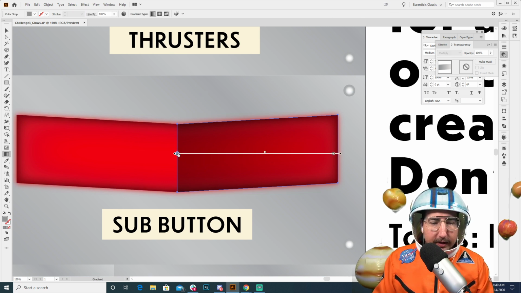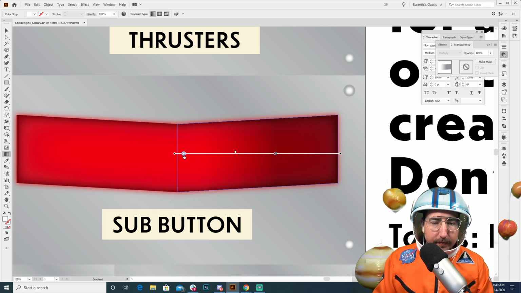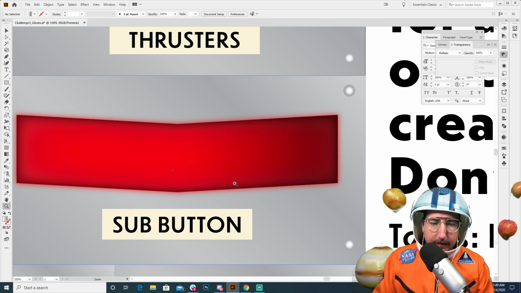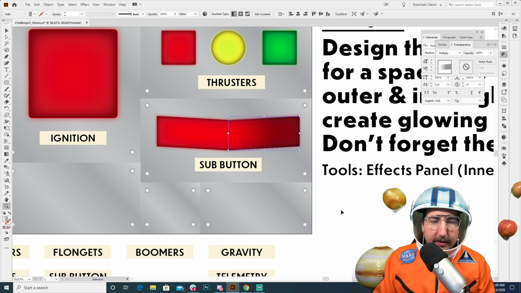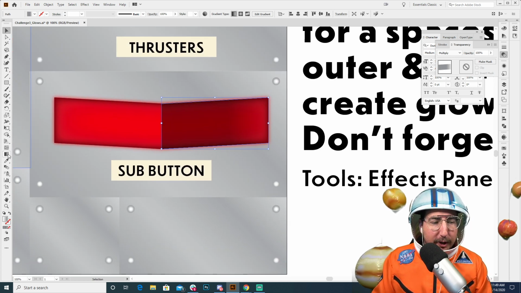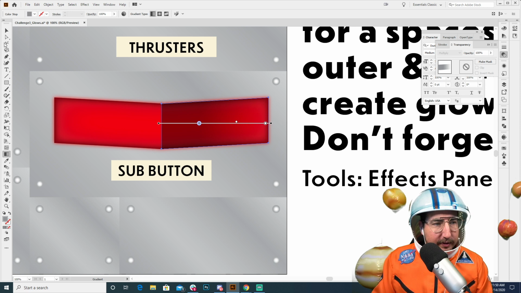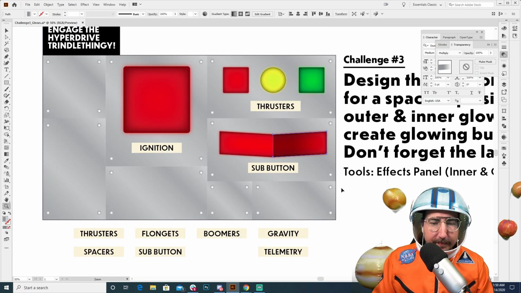So we're going to do gradient. And again, it's nice because you can just drag these gradients wherever you want. There we go. That didn't do what we wanted it to. Sorry, that was my fault. That didn't do what I was hoping it would do. And let's make this white over here. There we go. So now we have this little crease in that button.